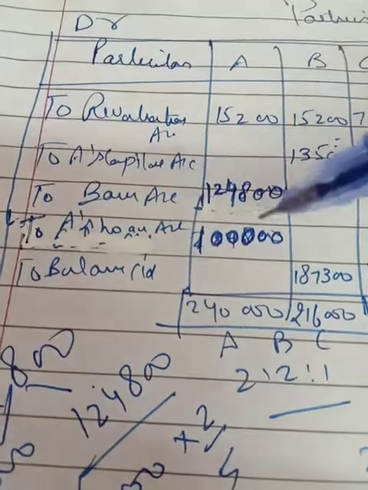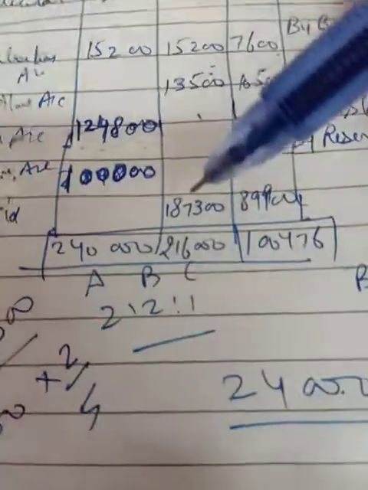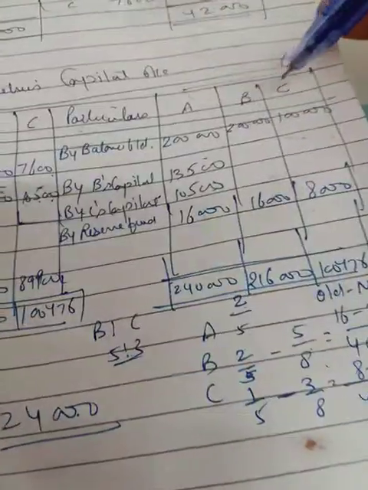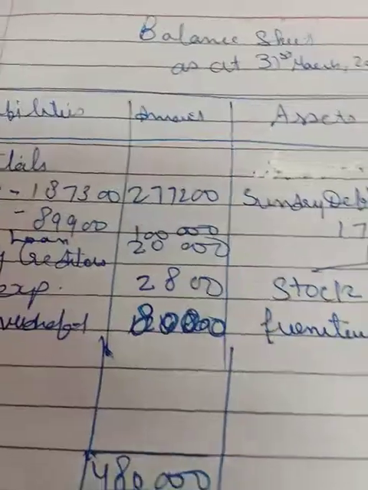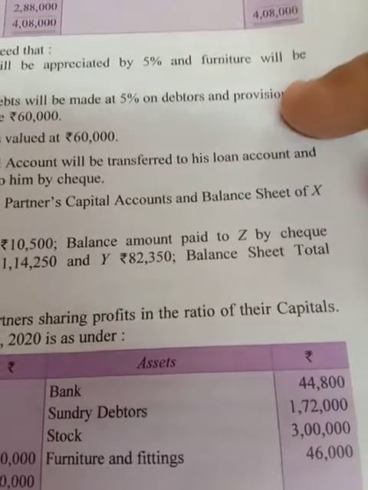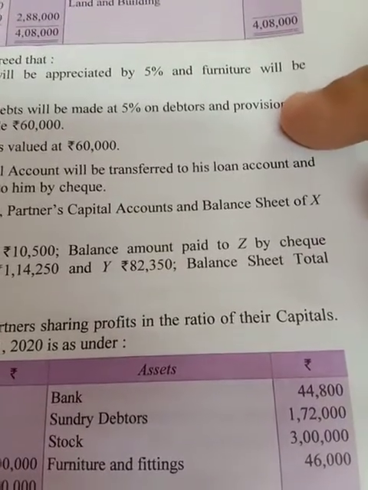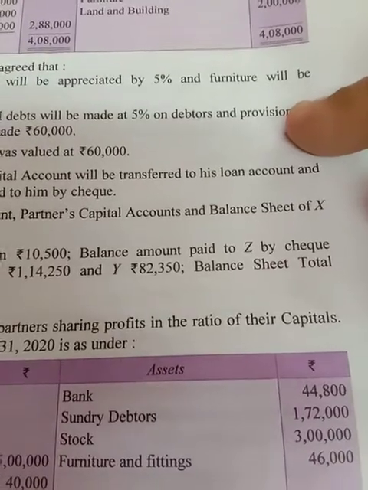Now to A's loan account 1 lakh, and now calculate the balance of B and C. For B, this is the balance 1,87,300, and this is C, 89,900. Now while preparing the balance sheet, the bank balance is given as 44,800, and I have made the payment of 1,24,800. So for the rest of the balance we have to take a bank overdraft.